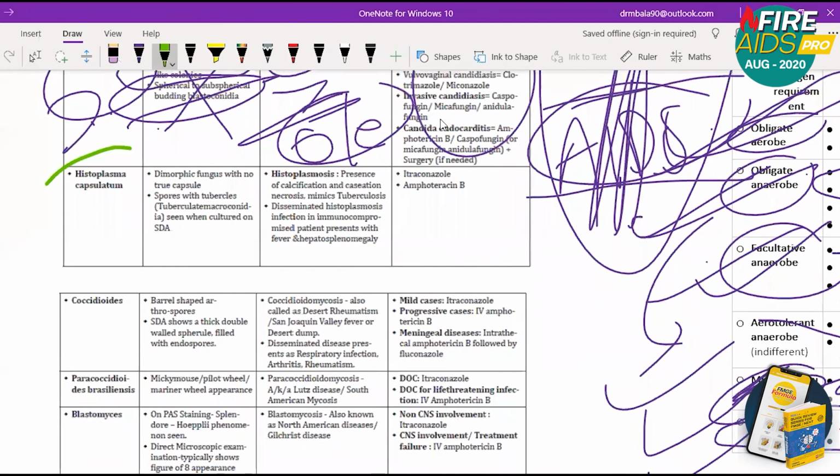Next is Histoplasma capsulatum. It is a dimorphic fungi with no true capsule, that is MCQ. Spores with tubercles are seen. Histoplasmosis causes a disease which mimics tuberculosis. That is a very important MCQ, by causing caseation necrosis. It can cause fever with hepatosplenomegaly in immunocompromised patients. So Histoplasma capsulatum, you must remember, it mimics TB. That is very important.